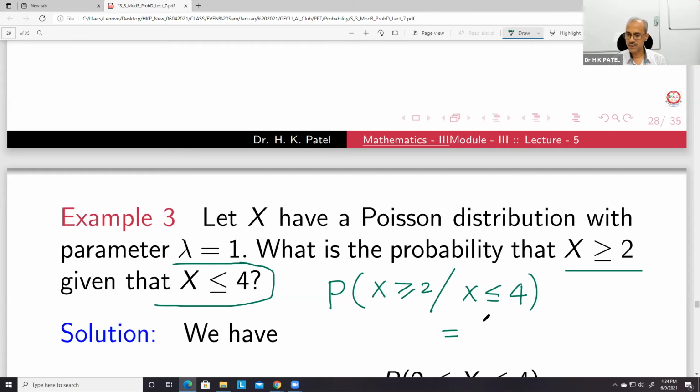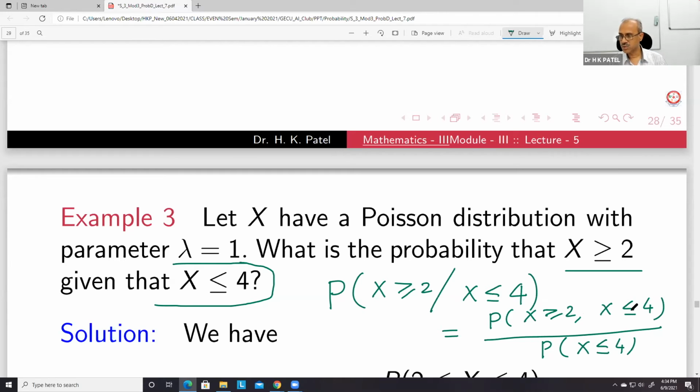This is P(A intersection B), meaning both X greater than or equal to 2 and X less than or equal to 4, upon the probability of the condition, which comes in the denominator. You just remember this. Here in the numerator you will have 3 values, P(2), P(3), P(4), and X less than or equal to 4 means 0, 1, 2, 3, 4.